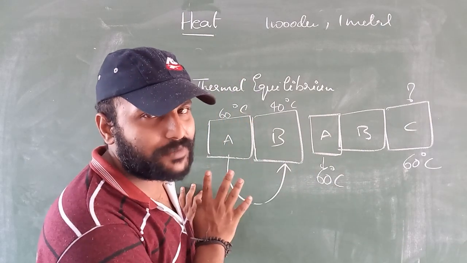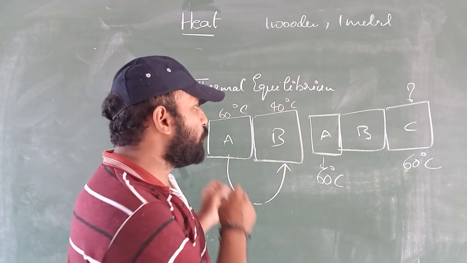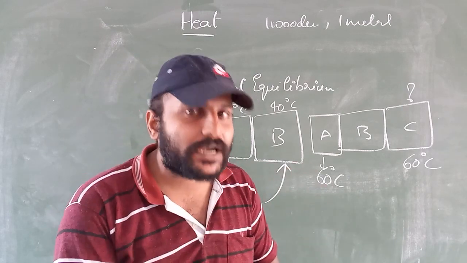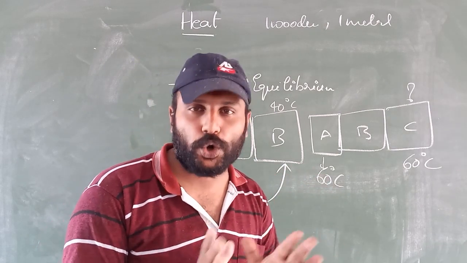Understood what is meant by thermal equilibrium? Thermal equilibrium is a condition where heat flows from the hotter object to the colder object until both the objects attain the same degree of hotness or coldness. Understood?